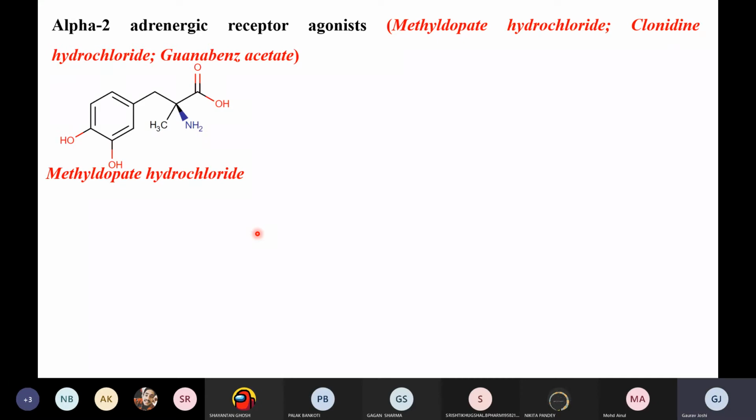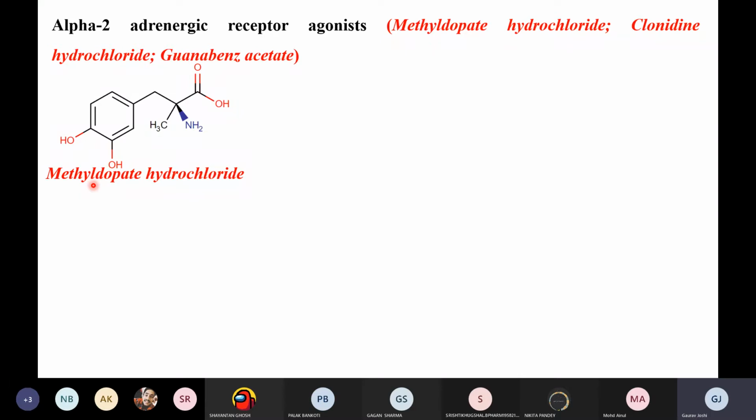That is a different drug. Dopamine is different, again concerned with the CNS, in Alzheimer's. That is a different thing. So that is levodopa. Levodopa actually gets converted to dopamine. So this is methyldopate.